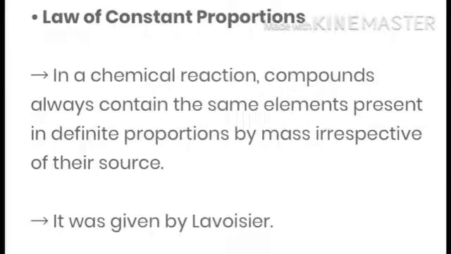Law of constant proportion. In a chemical reaction, compounds always contain the same elements present in definite proportion by mass, irrespective of their sources. It was given by Proust. A chemical compound is always made up of the same elements combined together in the same fixed proportion by mass.